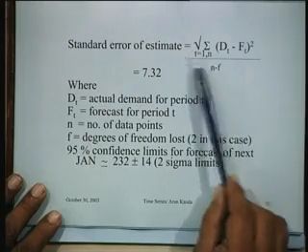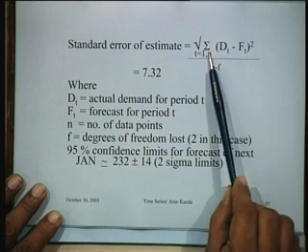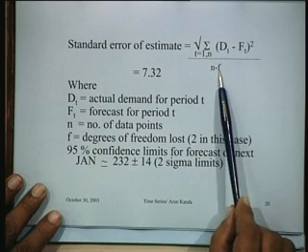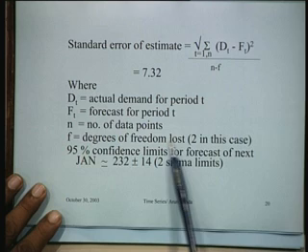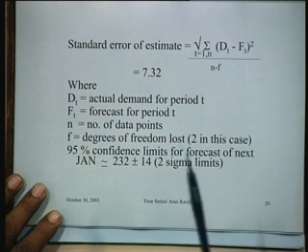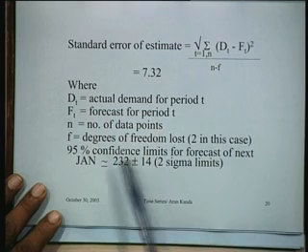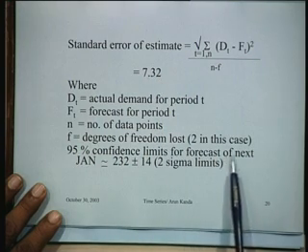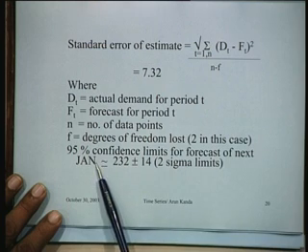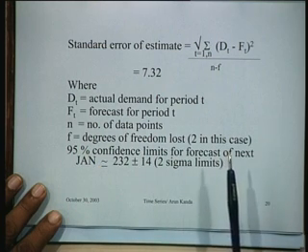The standard error of estimate for this example, demand minus forecast, is the error. So sum of the squares of the errors divided by n minus f, where f is the number of degrees of freedom lost, which is equal to 2, because two parameters A and B were estimated. So this comes out to be approximately 7. So if you want the 95% confidence limits of the forecast for the next January, it will be 232 plus minus 14, which is 2 sigma limits.